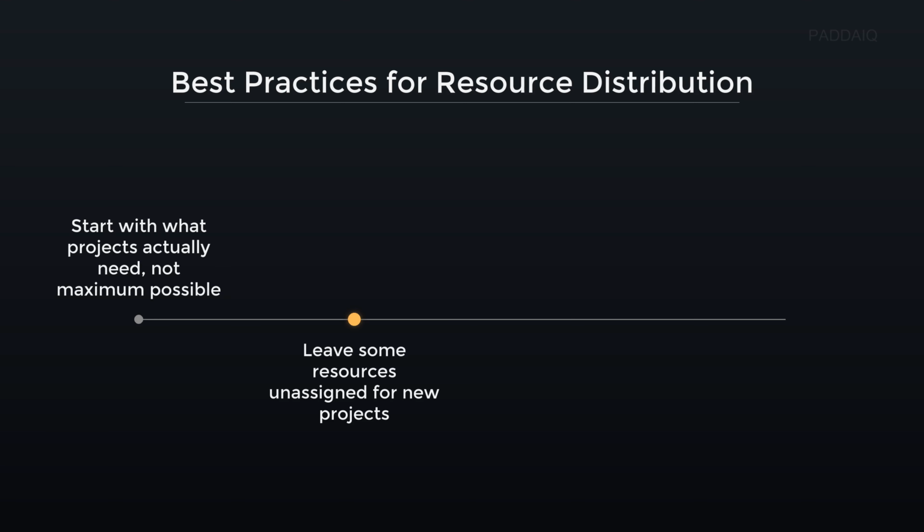Leave some resources unassigned for new projects. This means not allocating all your cloud capacity upfront, saving a portion for unexpected opportunities. For instance, if your team suddenly needs to launch a new mobile app, reserved resources allow immediate development without delays. Keeping this buffer ensures your organization can swiftly respond to emerging business needs and stay competitive.